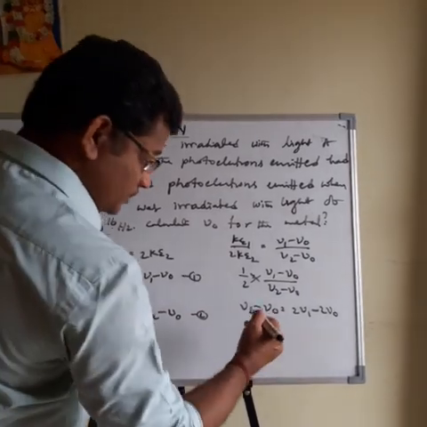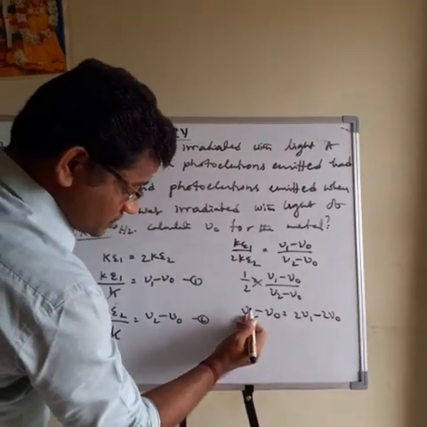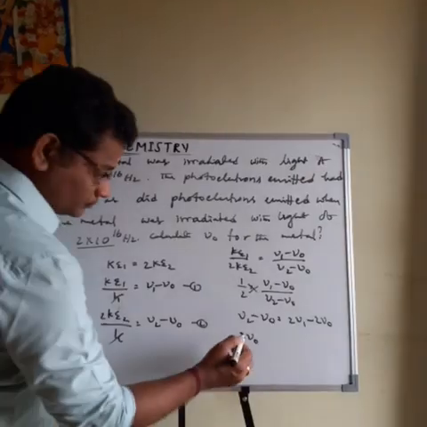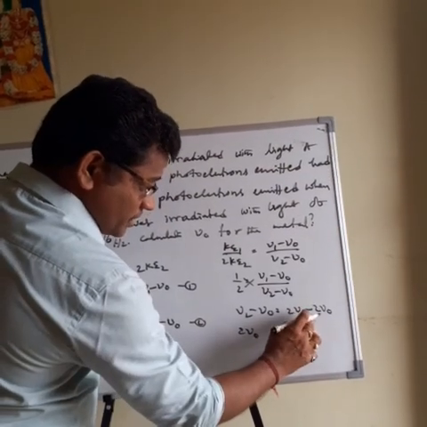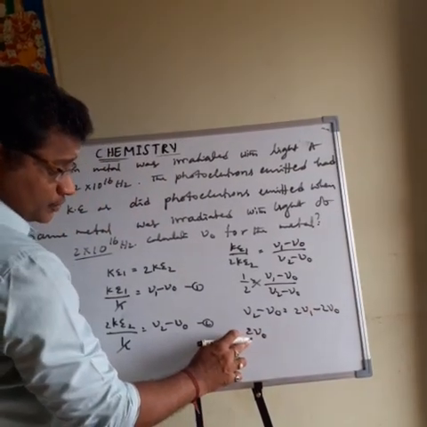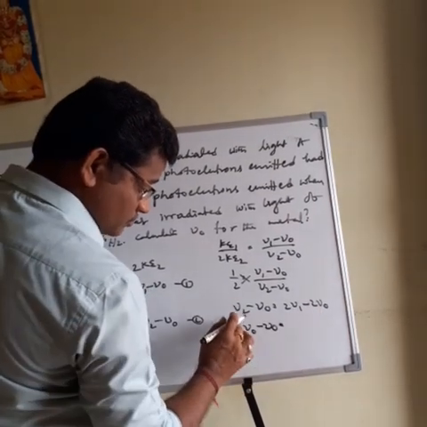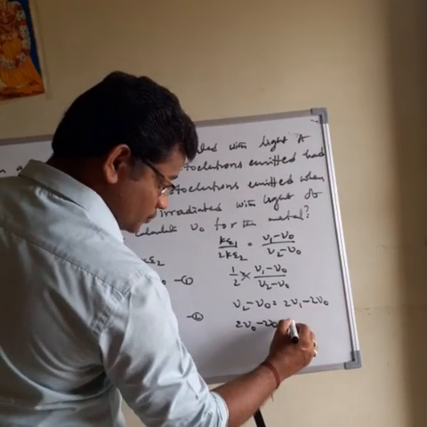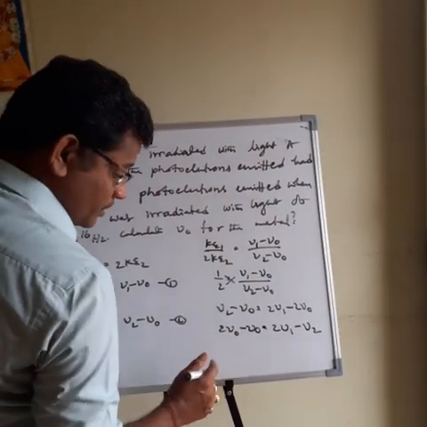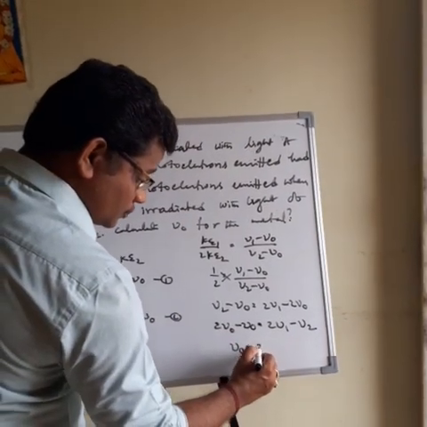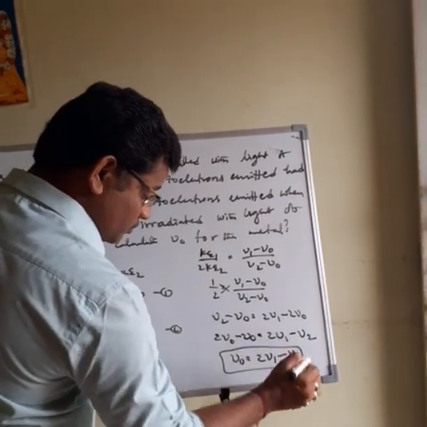Okay. Then nu2 is taken to this side, and minus 2 nu naught is taken to this side. Plus 2 nu naught minus nu naught is equal to 2 nu1 minus nu2, since plus nu2 becomes minus nu2. 2 nu naught minus nu naught means nu naught is equal to 2 nu1 minus nu2. So this is the final value.